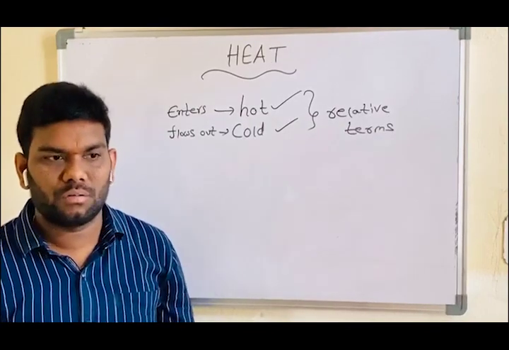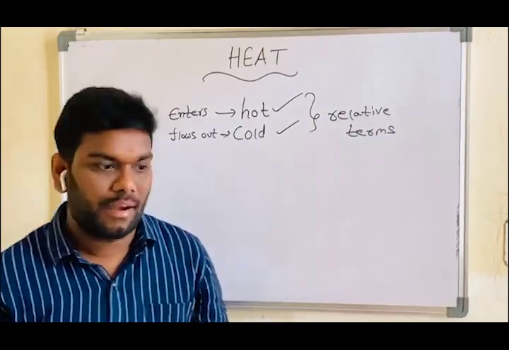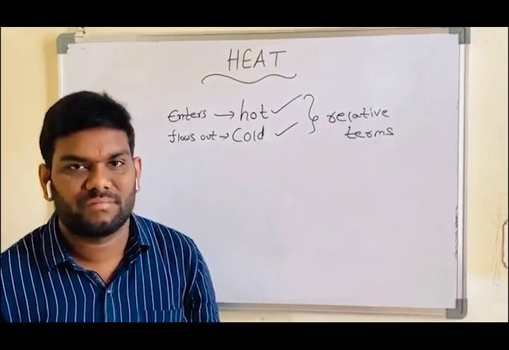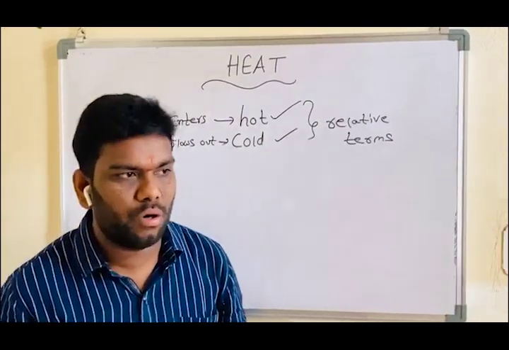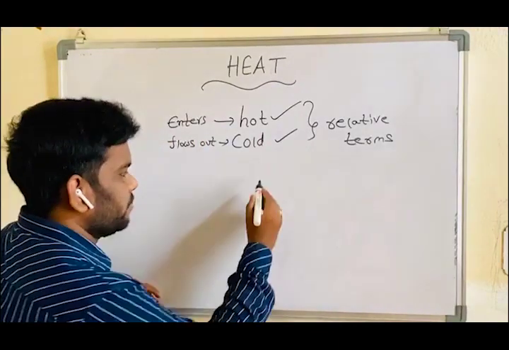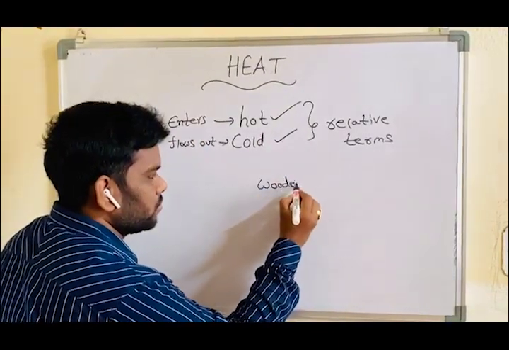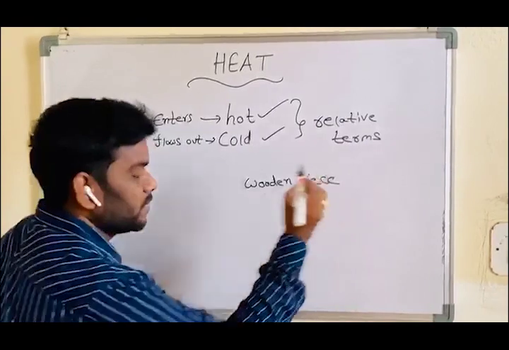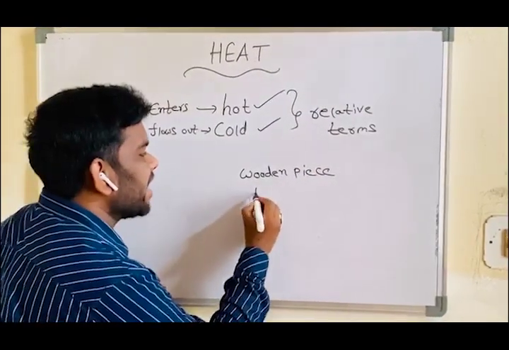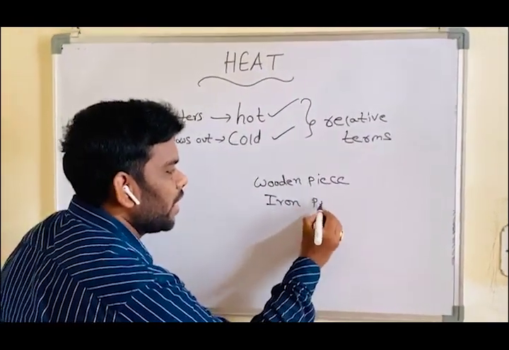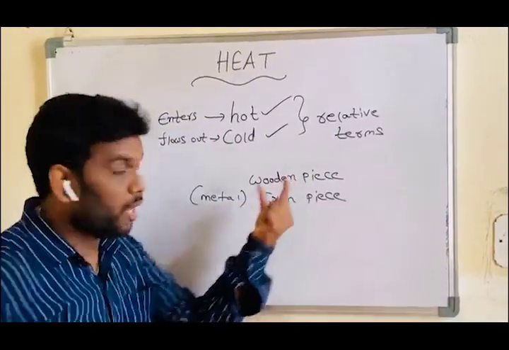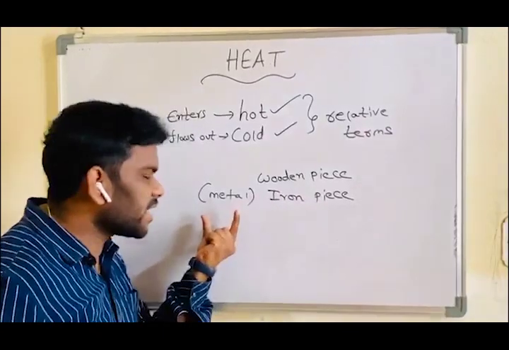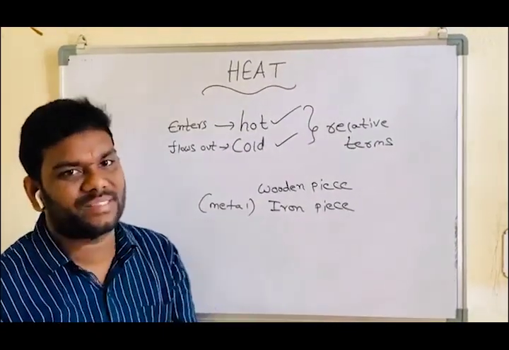For example, more heat energy, less heat energy. These are technical words. For example, a wooden piece and an iron piece. Iron piece is nothing but a metal piece.